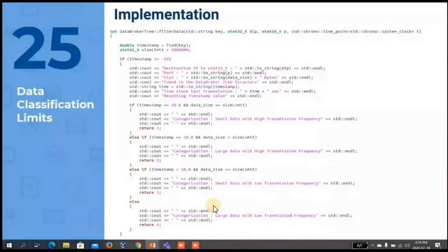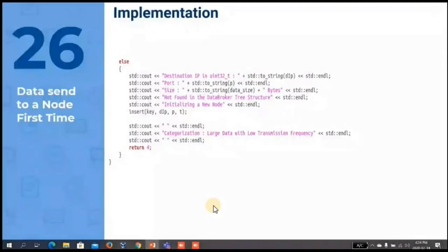This is the classification time limits that I have applied in the NS-C simulation to classify depending on the size and the transmission frequency time. This demonstrates that every time a new node is discovered, it is treated as reliable data and categorized as 4, which treats it as reliable data.